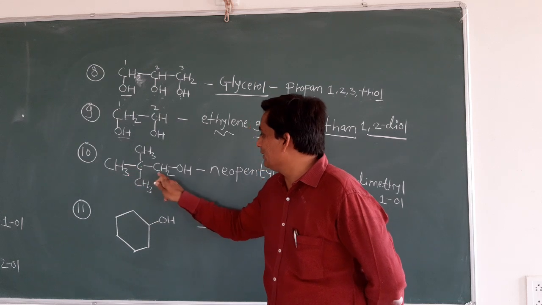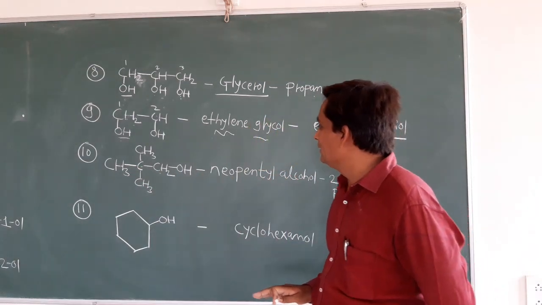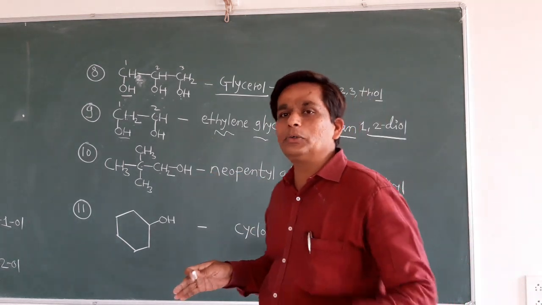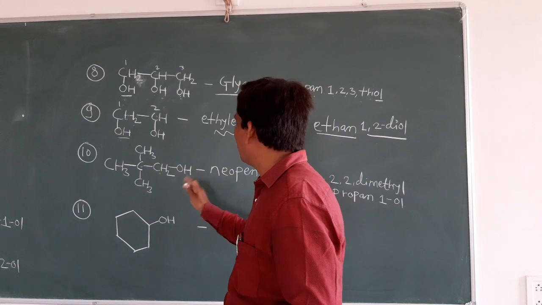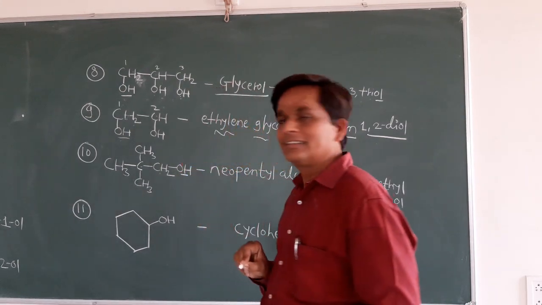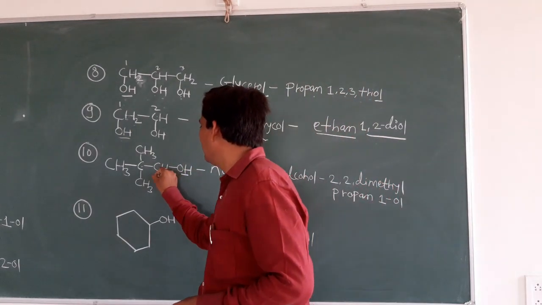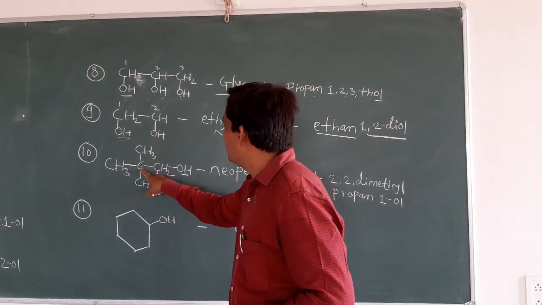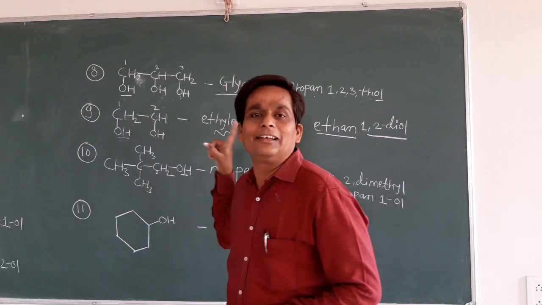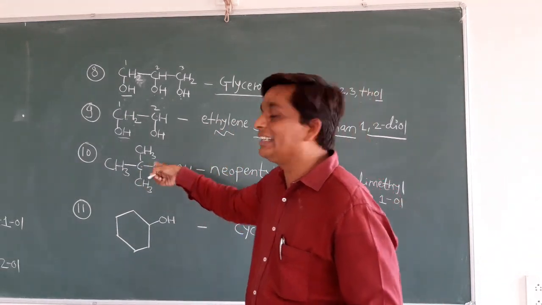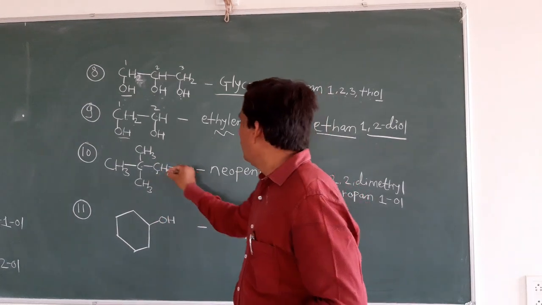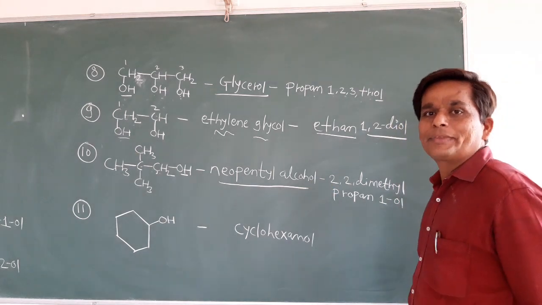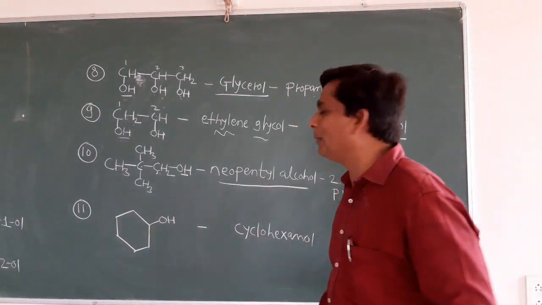CH3, CH3C, CH3, CH2OH. So in this case, how do we give the common name? Okay, so already I told you, whenever you give common names, you also see the branching. Here the functional group is attached, and the numbering is given here 1, here 2, and here 3. But on this second carbon 2 methyl groups are attached. Already I told you, then we say it is a neo group. Okay, neo. And total how many carbons are there? 5 carbons. It means we say it is neopentyl alcohol. Now is everybody clear? How we get neopentyl alcohol?